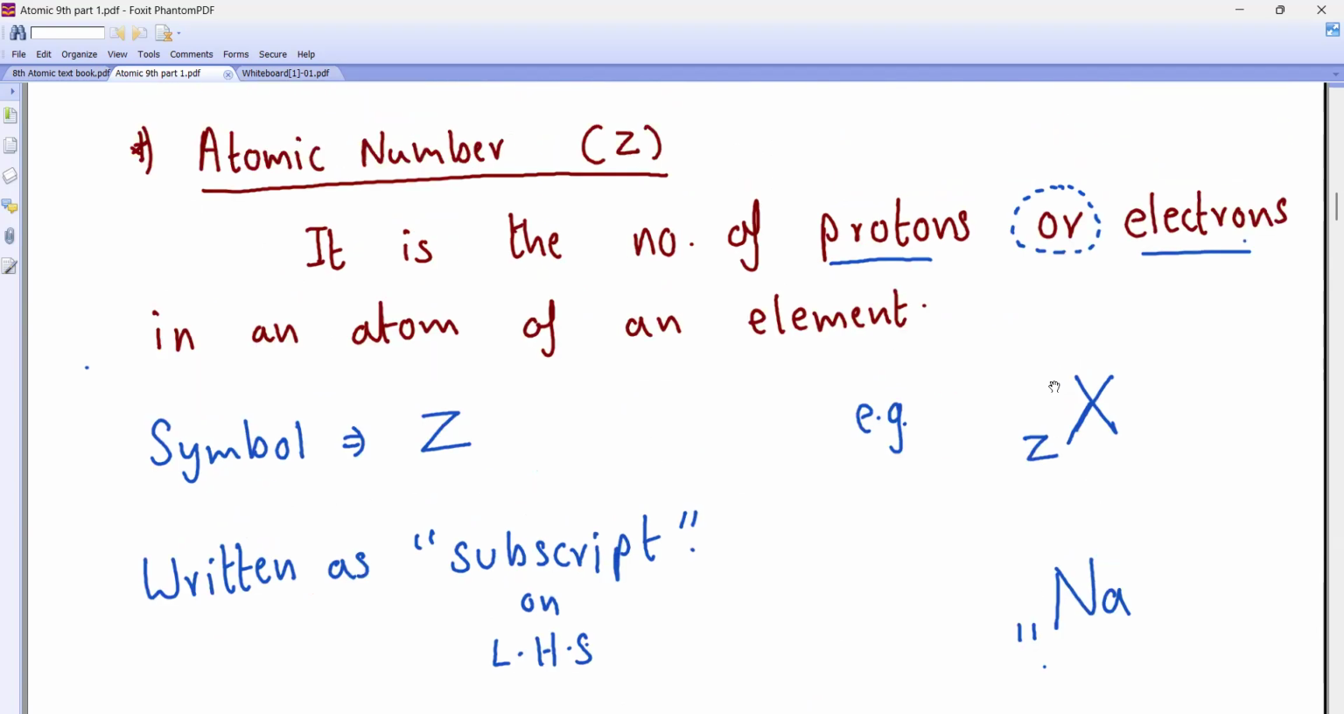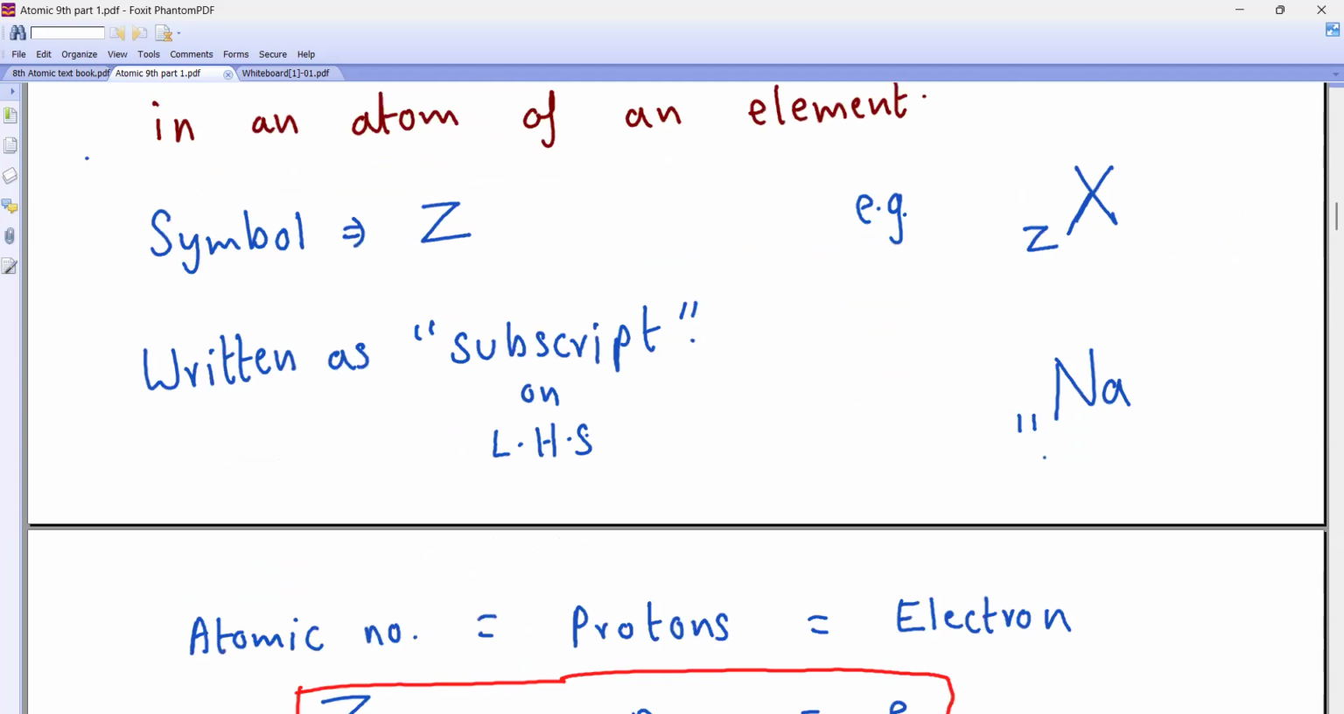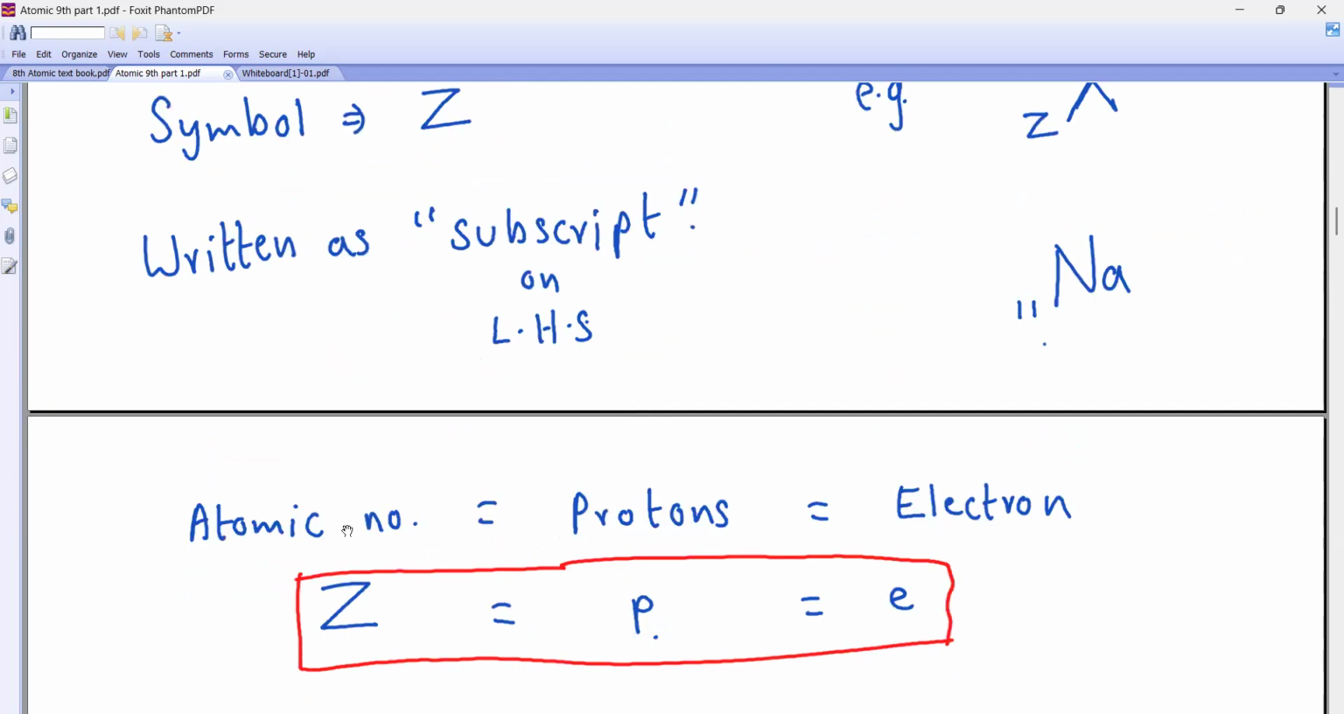Now, what is the atomic number? Atomic number is the number of protons or electrons. So Z is equal to P, which is equal to E. Z is equal to proton, which is equal to electron.